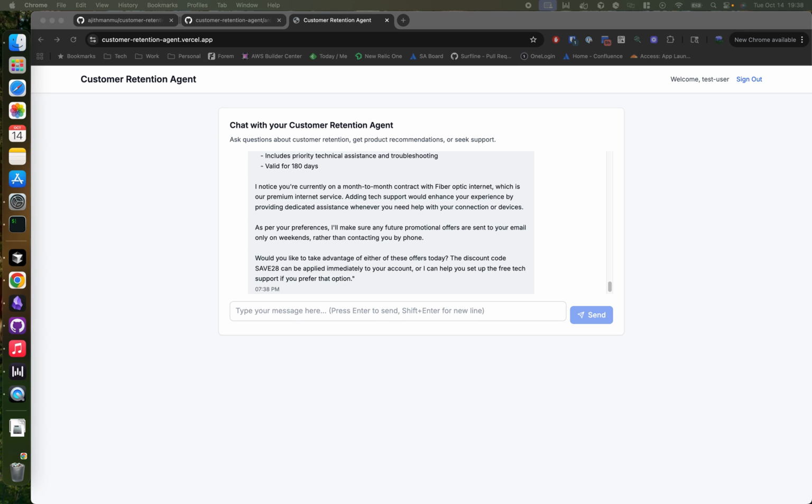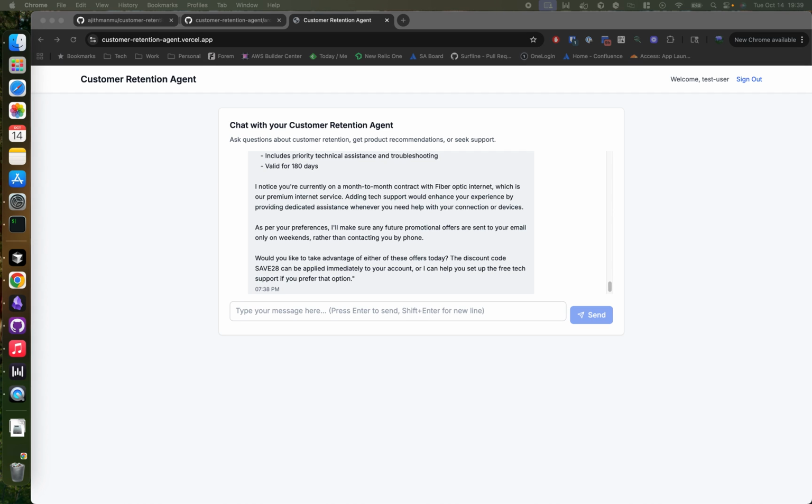And that's how this works. The agent just generated a personalized offer based on my high churn risk. I got a 25% discount for 3 months with a specific code I can actually use. So this is autonomous multi-step reasoning powered by Claude 3.7 Sonnet, and the agent made all these decisions on its own about which tools to call and in what order.